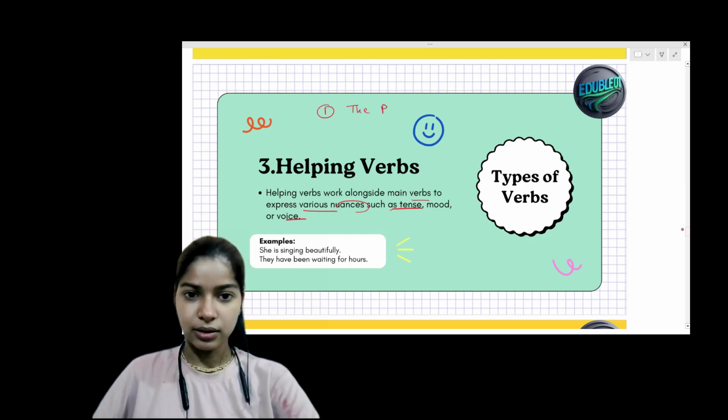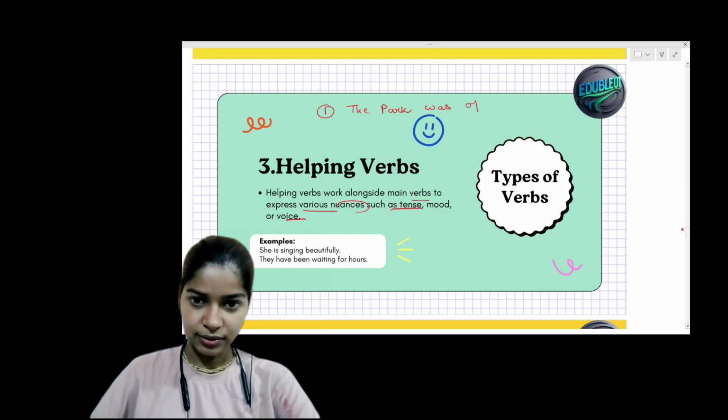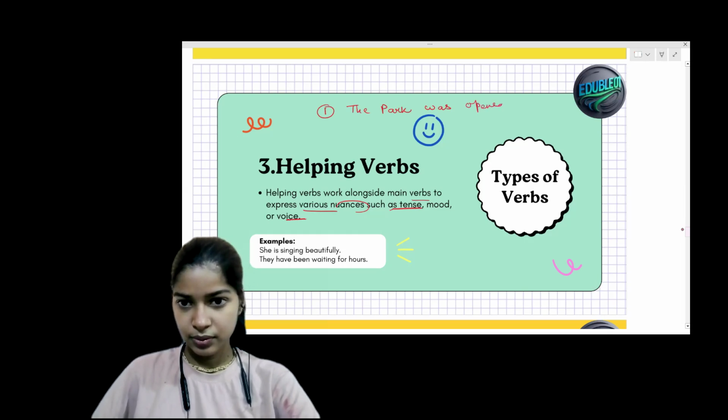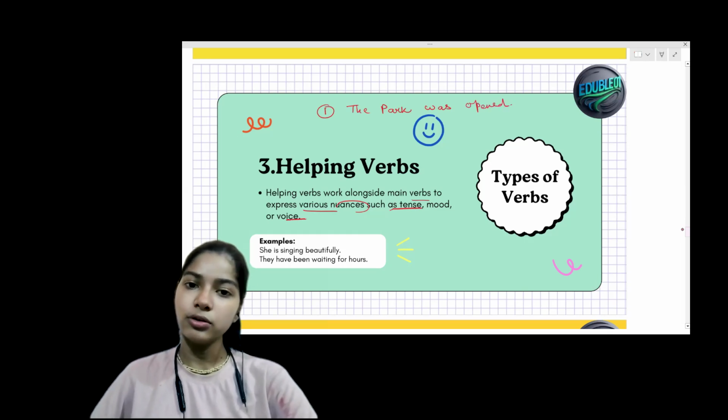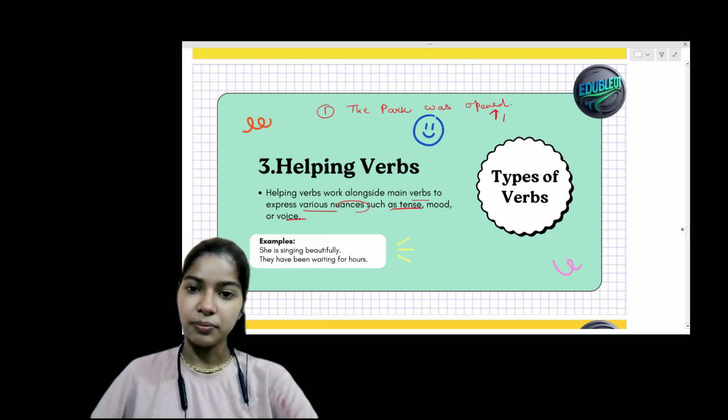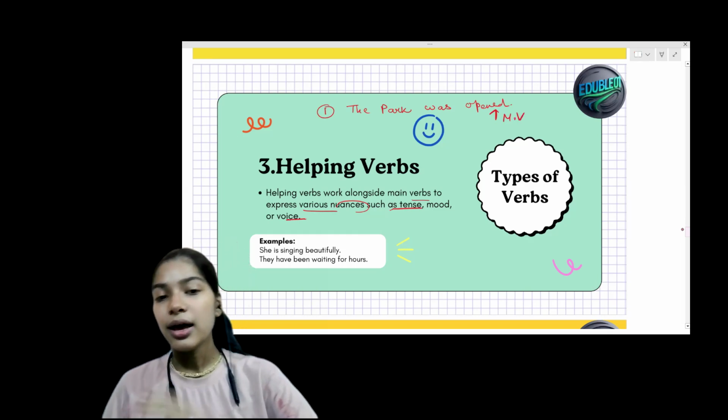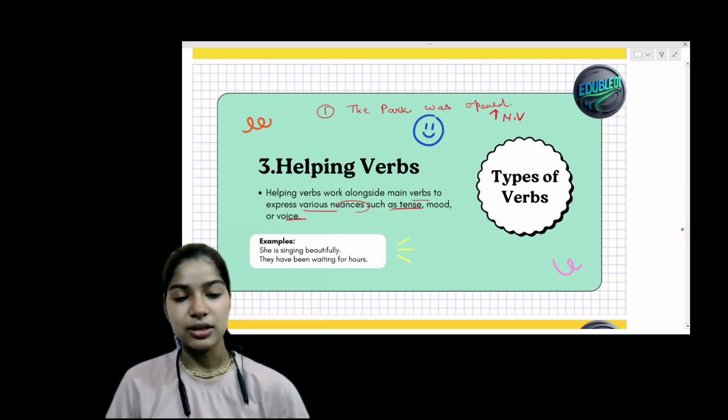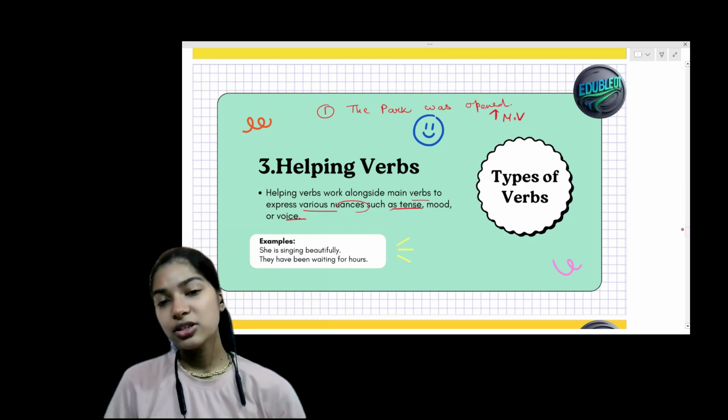The park was open. The word open here is the main verb, right? Now, the helping verb tells us about the action.